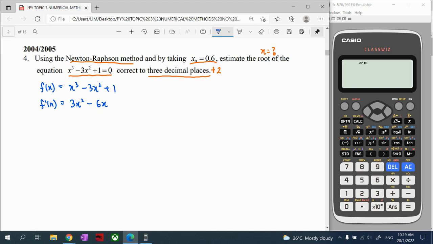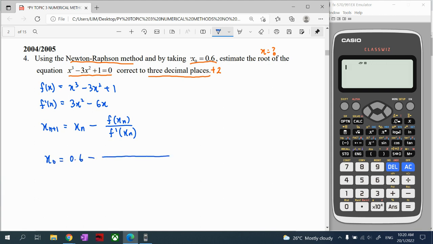So the Newton-Raphson formula: to find the next x, you take the original x minus f of x, substituting x into the function, divided by f prime of x, substituting x into the differential function. They give us a starting value, so initial value x0 is 0.6.